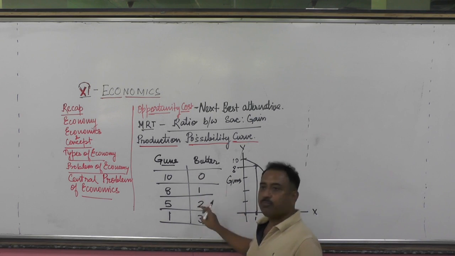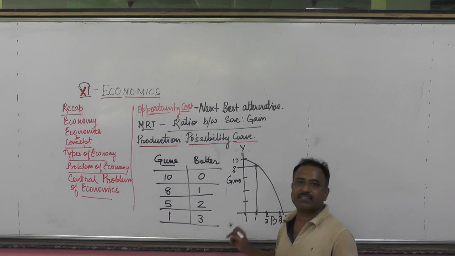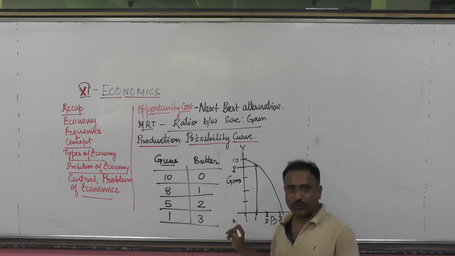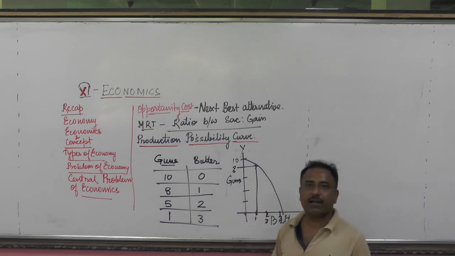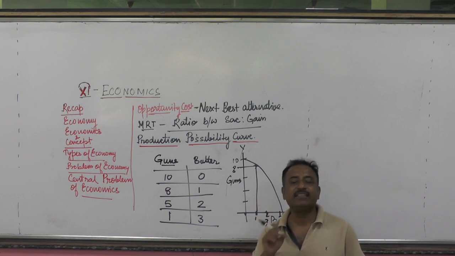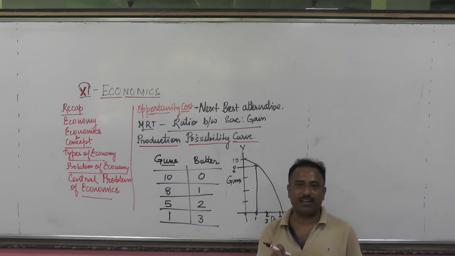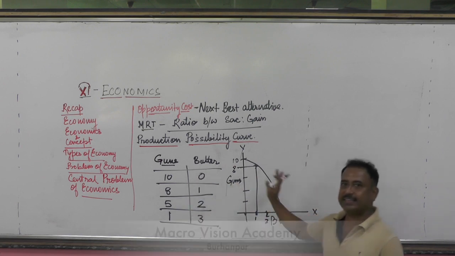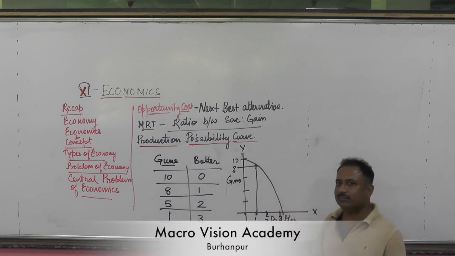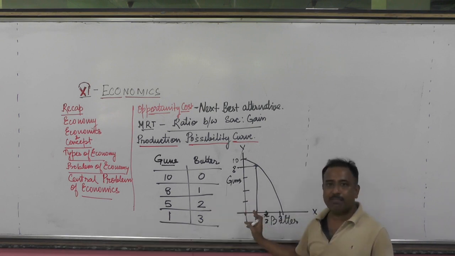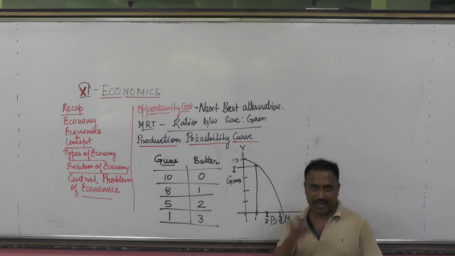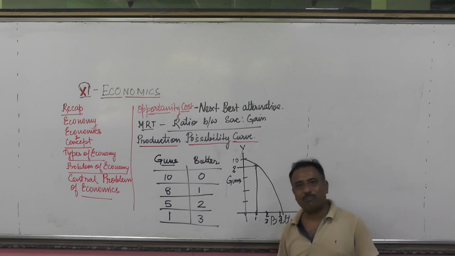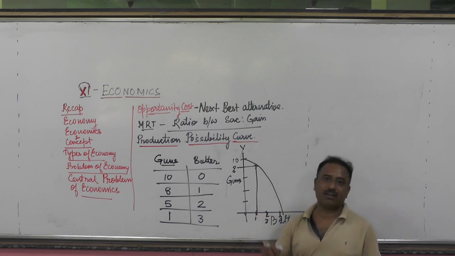Now see, these are the possible combinations of producing 2 goods, and this curve depicts that it is a concave shaped curve, and this curve is considered the production possibility curve. Can I make you understand? These are the possible combinations. So this is the schedule and this is the curve. Why is it called a curve? Because this is a graphical presentation of this schedule. Can I make you understand? That's why it is called the production possibility curve. This shows the possible combinations.